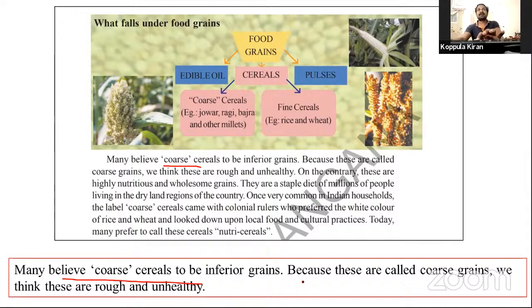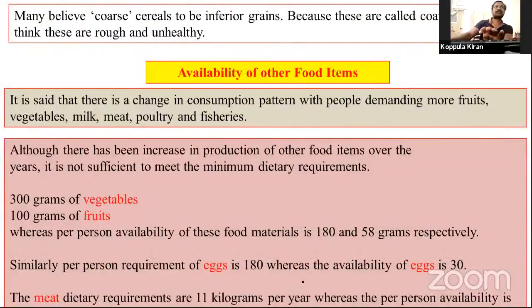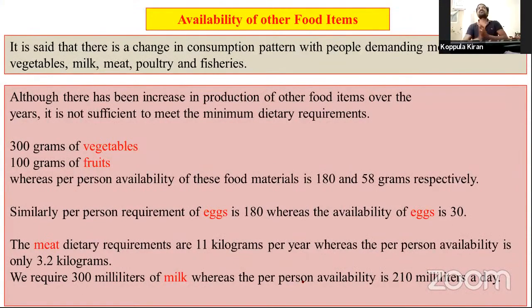Because they preferred only paddy and wheat, white color food. That's why they neglected this. And next thing, availability of other food items, not only paddy, wheat, jowar, bajra, ragi, and other food grains.